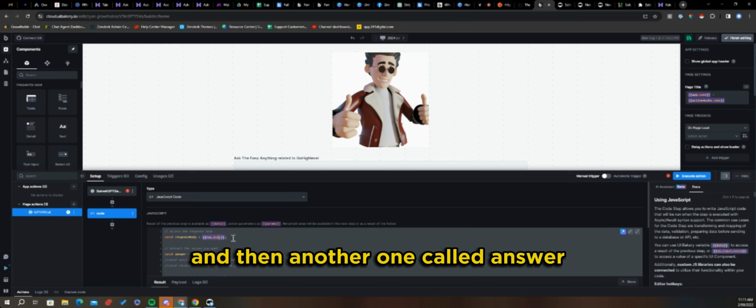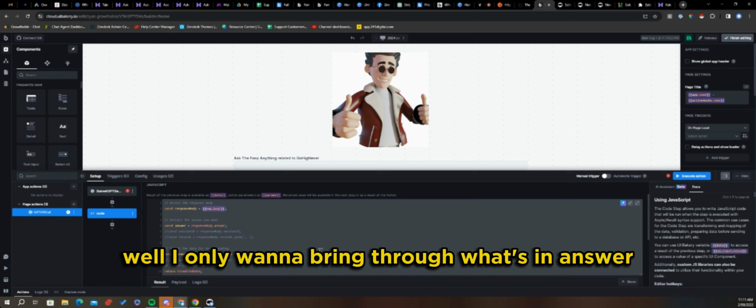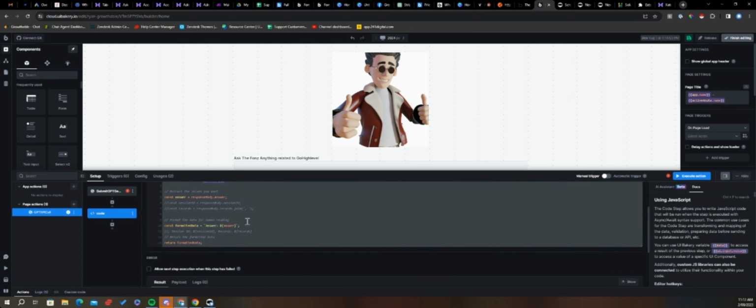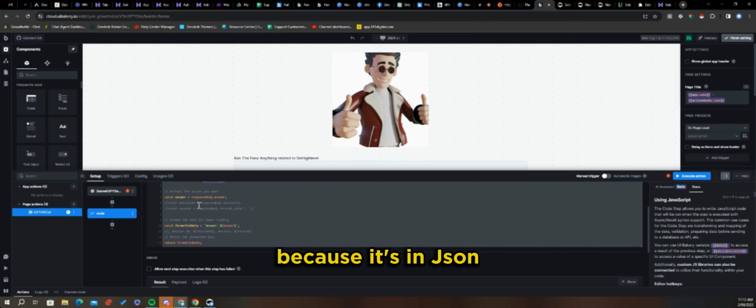And then another one called answer. And then it says, all right, well, I only want to bring through what's in answer and reject all the other crap. Because it's in JSON, it's split out, because there were essentially three key value pairs. Answer is the only one. I could have taken it a step further and made it even more readable, but I didn't.